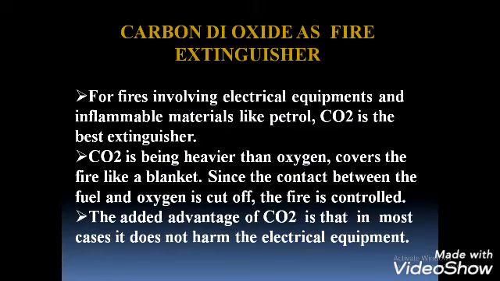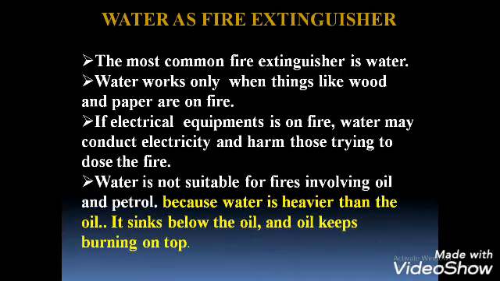The other advantage is what? In most cases, it does not harm the electrical equipment. Okay, these are the advantages of carbon dioxide. And also, what are the disadvantages of water as a fire extinguisher? It cannot be used on electrical equipments on fire, and when the oil and petrol inflammable substance are on fire. Okay.